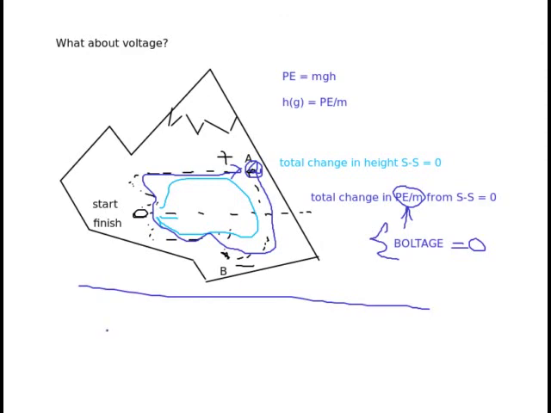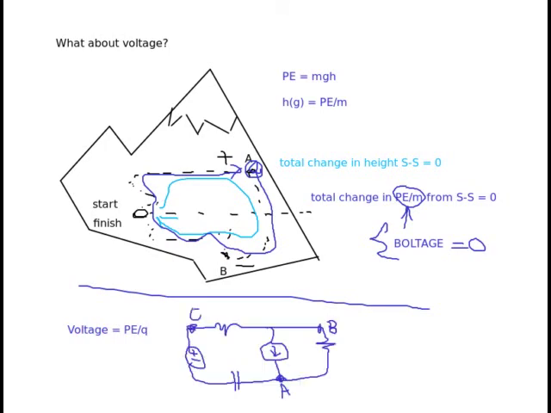How does this connect to circuits? Well, voltage is electric potential energy per amount of charge. So instead of being gravitational potential energy per mass, it's electric potential energy per charge. If you have a circuit and you start somewhere on the circuit, say I start at point C and I go to point B, could the voltage change? Sure. That would be like on our mountain starting at point A and traveling over to point B. Can the height change? Sure.